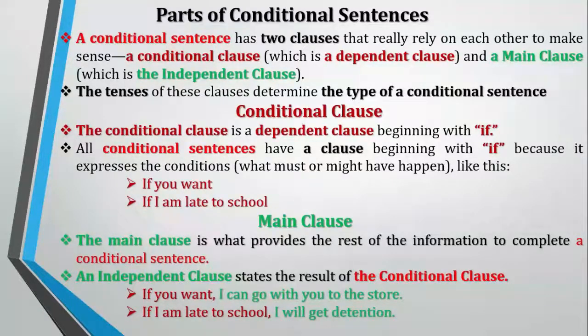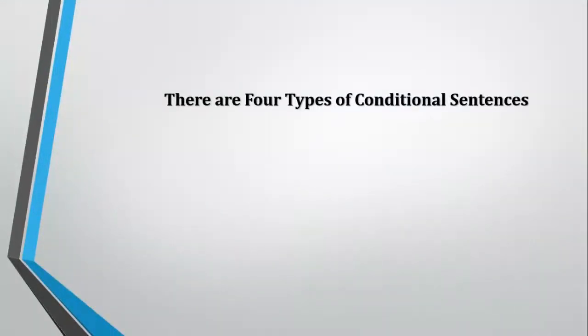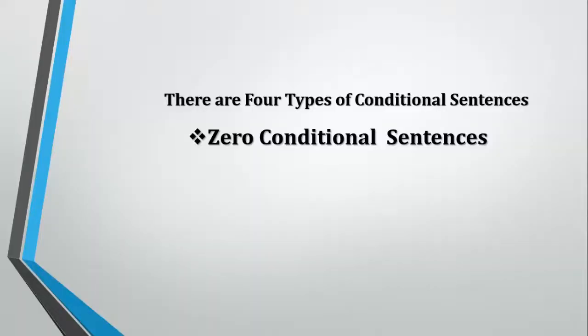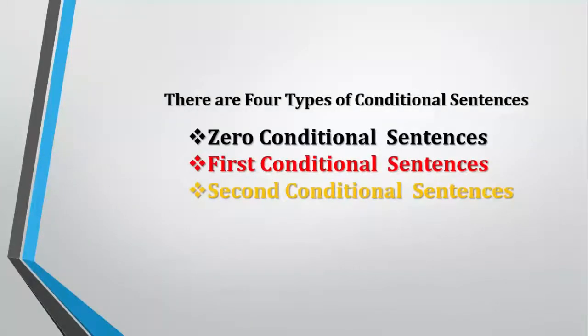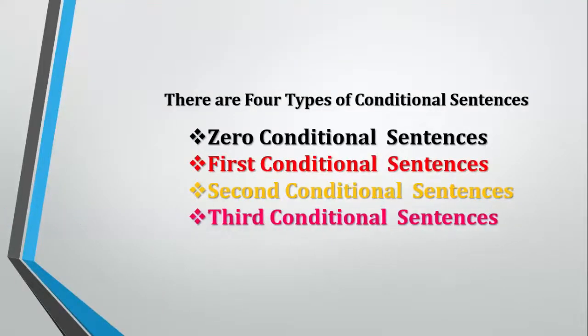If I am late to school, I will get detention. In these sentences in the red we find a condition, whereas in the green part of the sentence we find the outcome of that condition. There are four types of conditional sentences: zero conditional sentences, first conditional sentences, second conditional sentences, and the third conditional sentences.